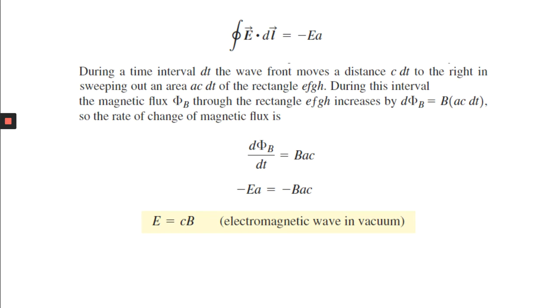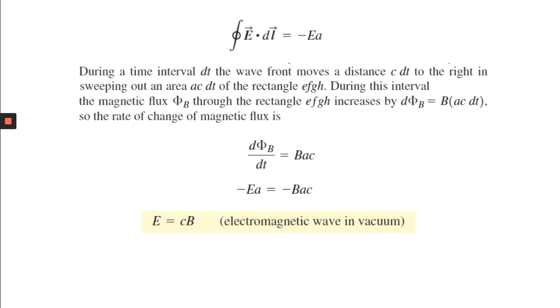So what is the rate of change in magnetic flux? d phi B by dt is equal to B A c. Is that clear? So from the figure, we found that d phi B by dt is B A c.